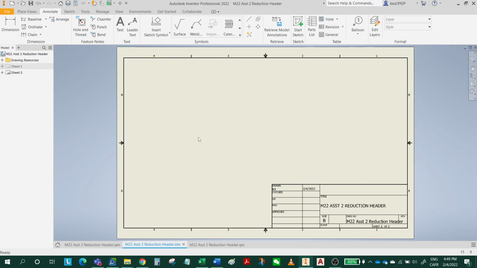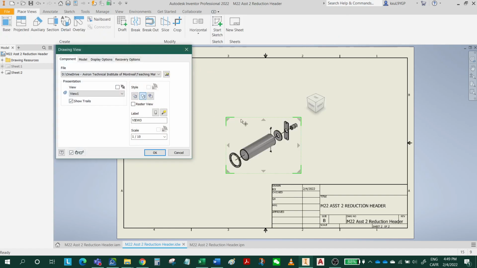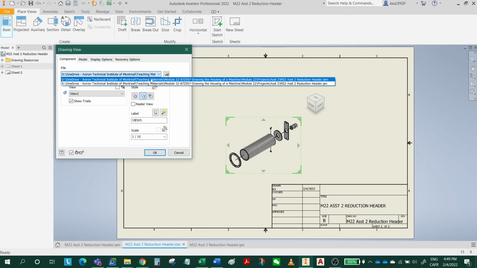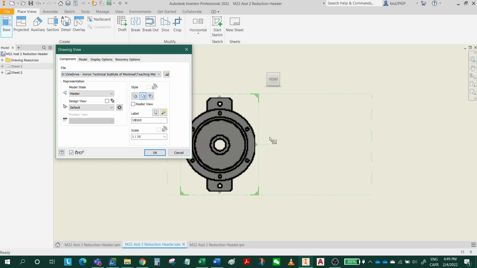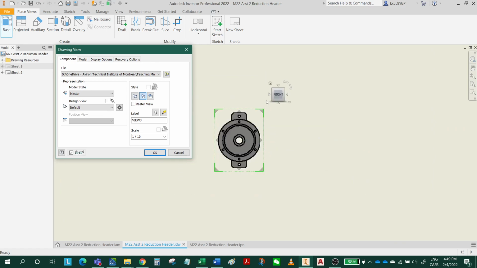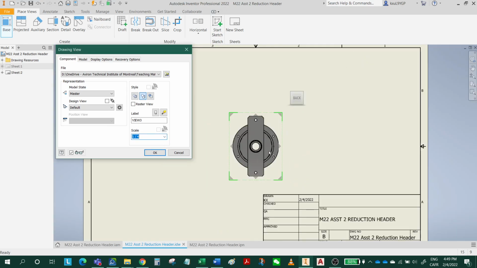So for the second sheet, we need to have a full section front view and a side view. So I'm going to add the side view first in this case. Place view, base. I'm going to select the IAM file from this list, and this is the view I want to select. No, the other view. This is the view I want to select. This is the side view, and I want this to be larger. Let's say 124 is good.